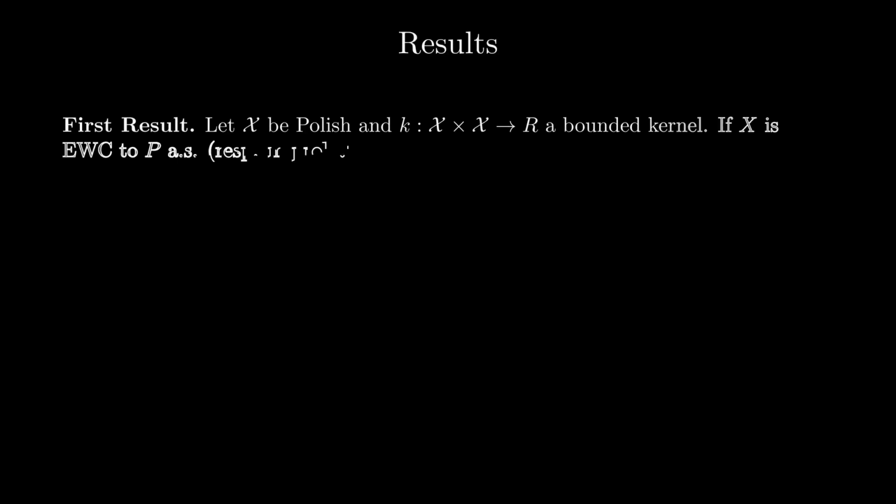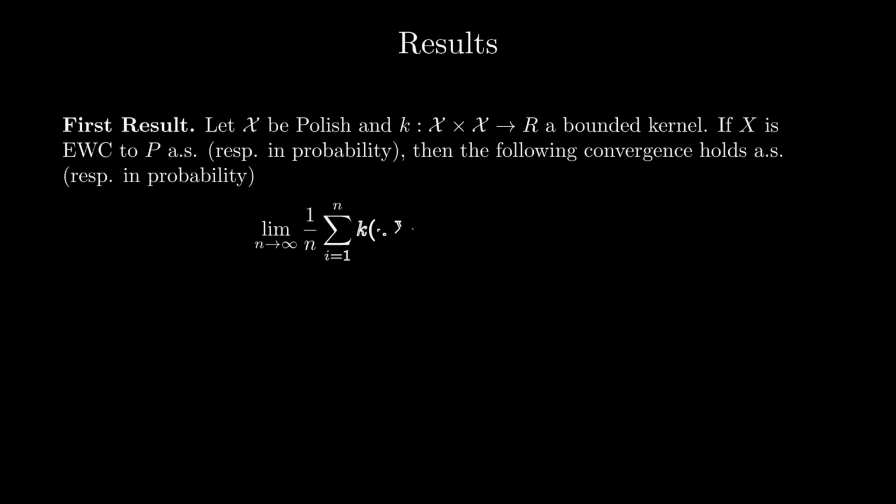With this, we can state the main theorems of the paper. The first one concerns the usual estimator of kernel mean embeddings. Under the EWC assumption, the estimator is statistically consistent. While a weaker version of this theorem follows from the previous key property, this result does not require a separable RKHS in its full generality. The second result concerns the consistency of SVMs.